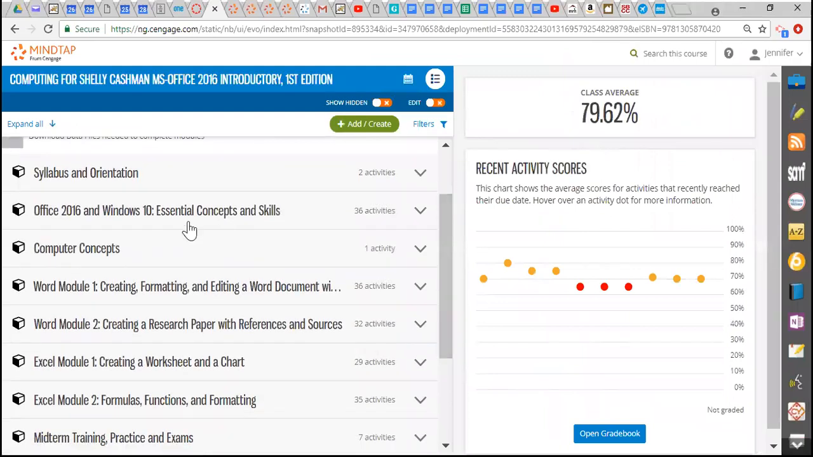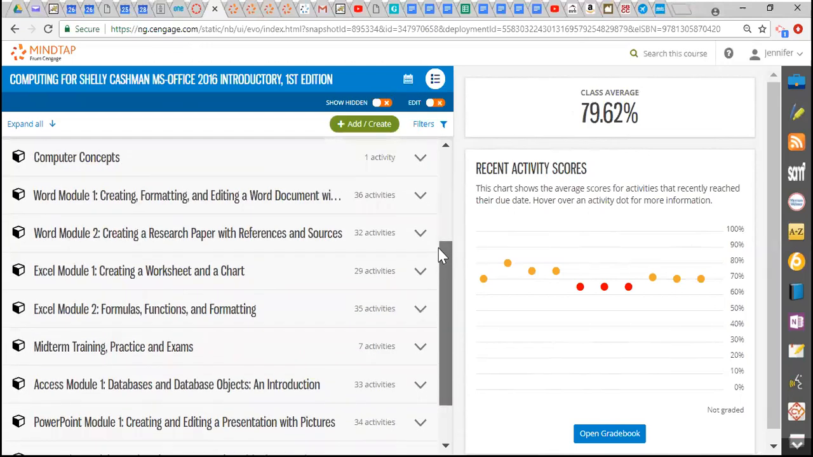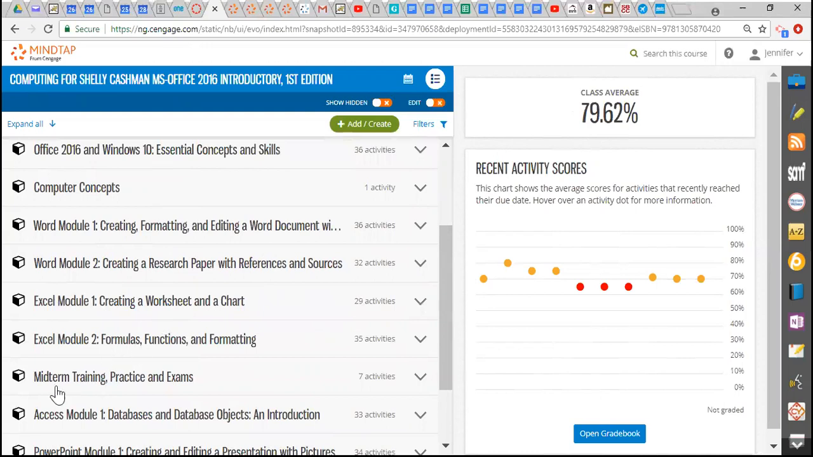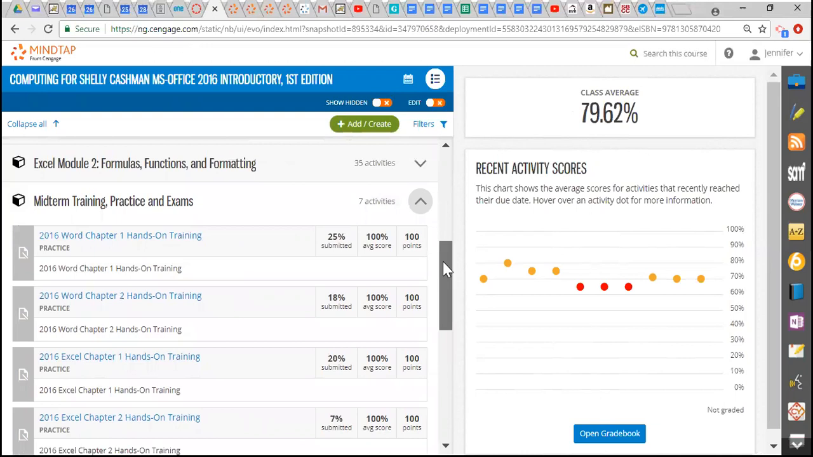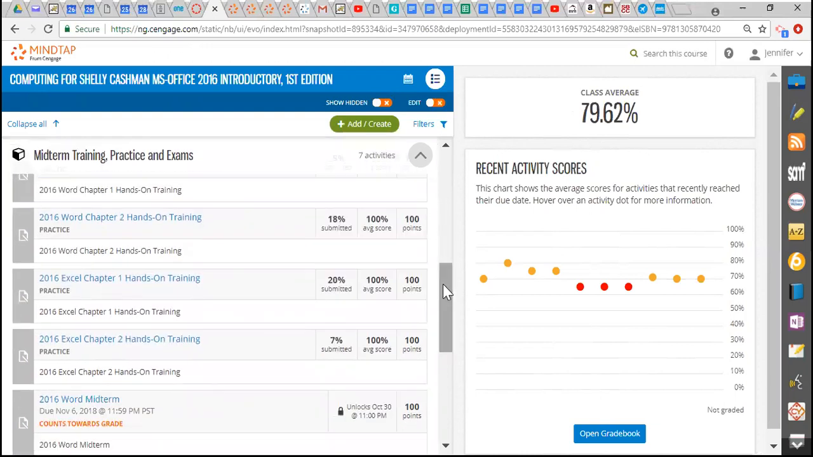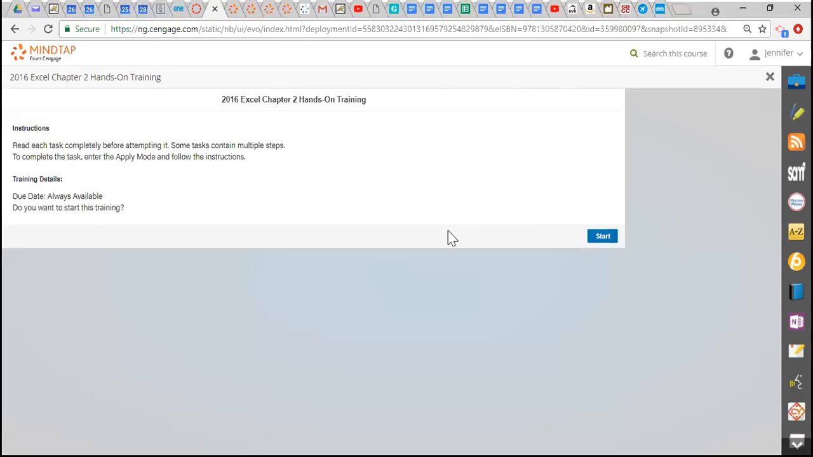And in here, you can see all of the different trainings and projects. And so for Excel Chapter 2 hands-on training, I actually put the training in midterm training, practice, and exams. So you can see here would be Excel Chapter 2 hands-on training. So you can click on this link and it should open into the training there.